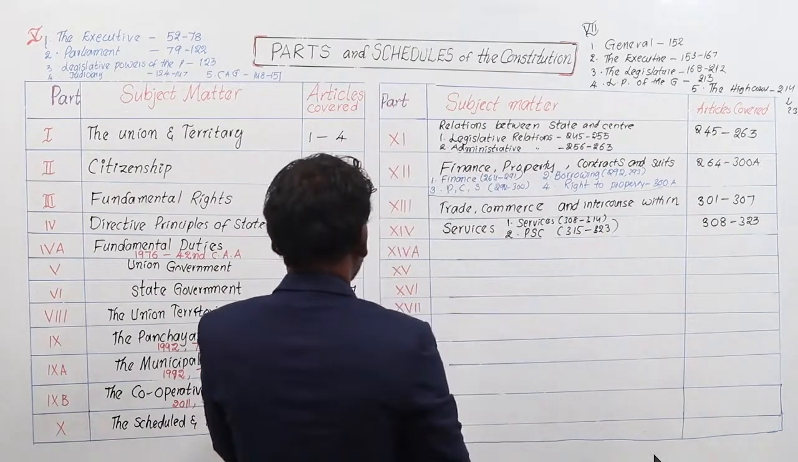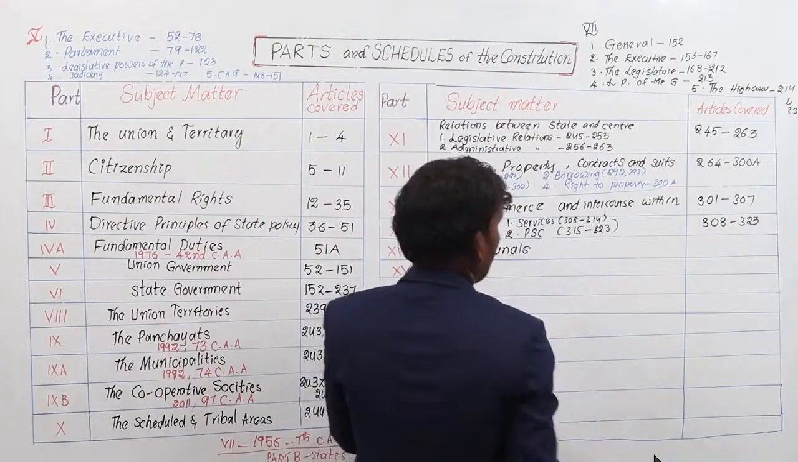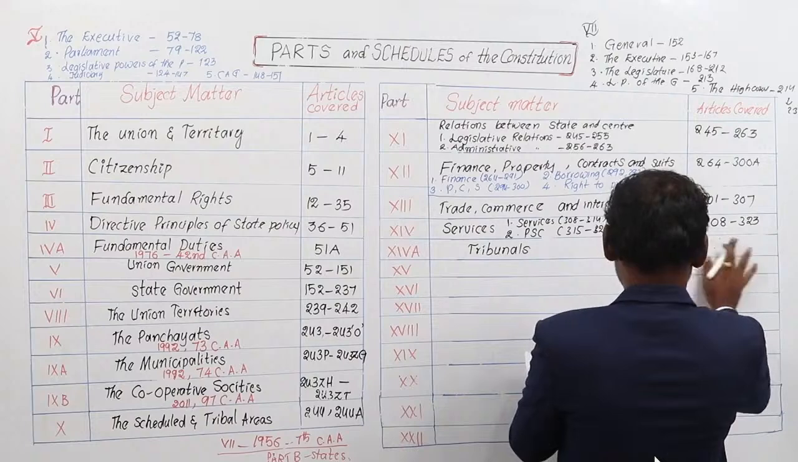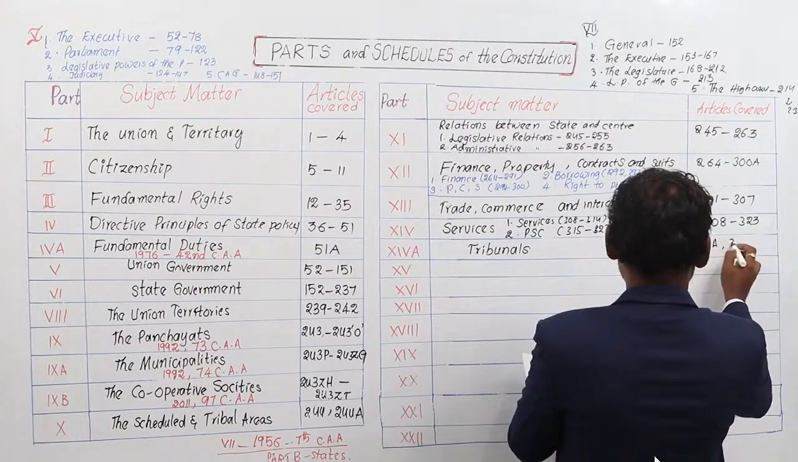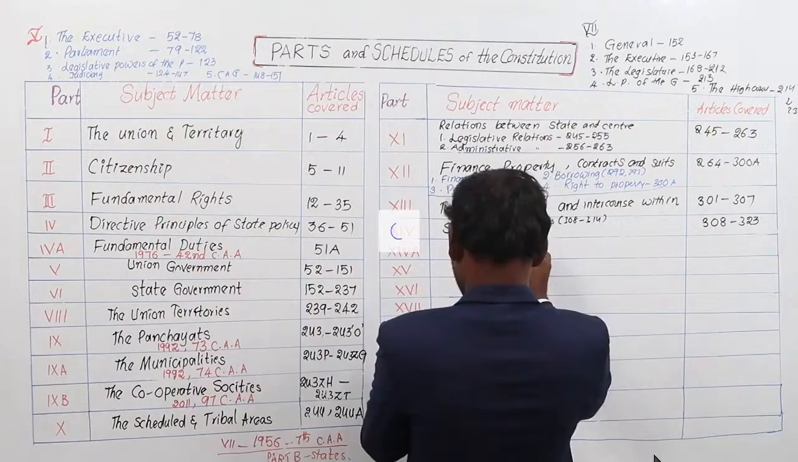Coming to 14A, it is tribunals. Articles cover 323A and 323B.